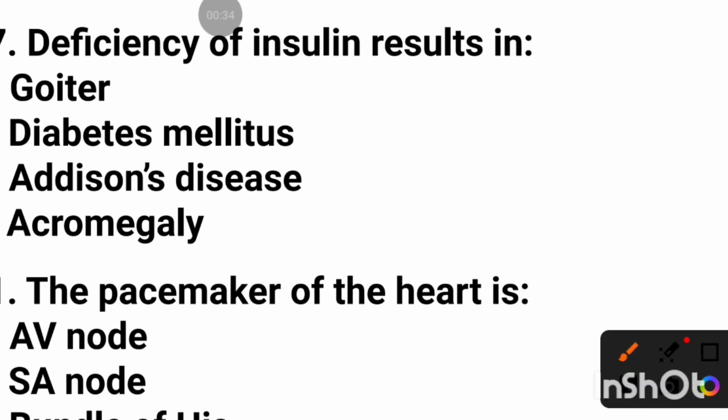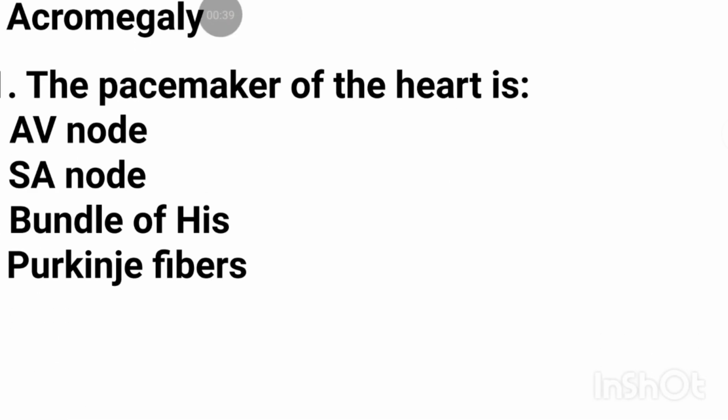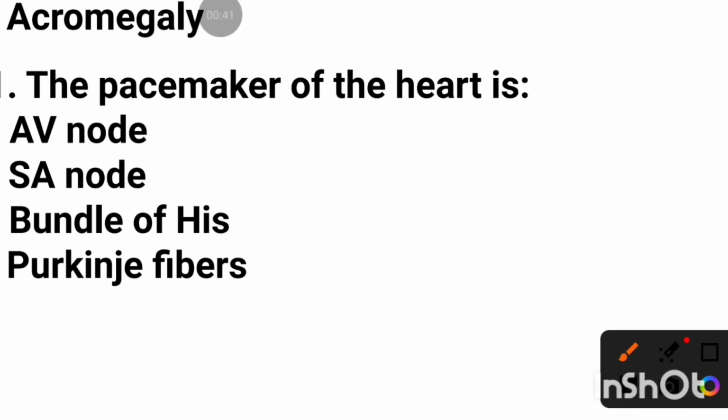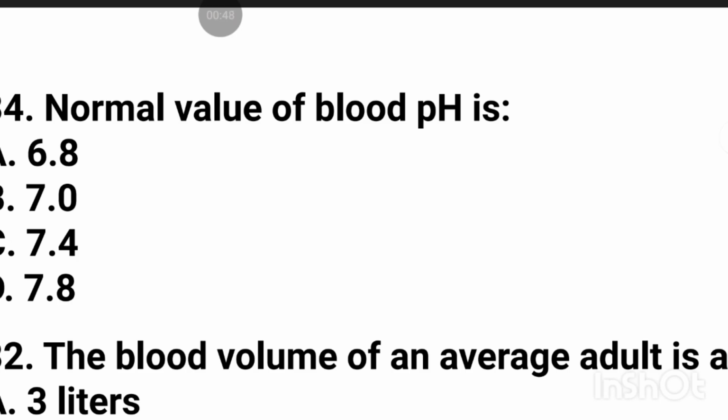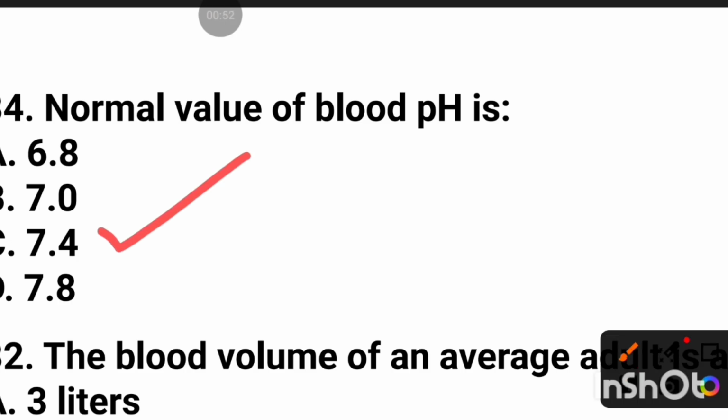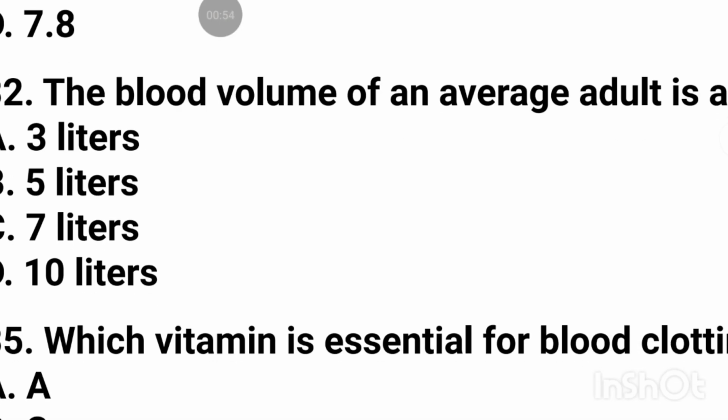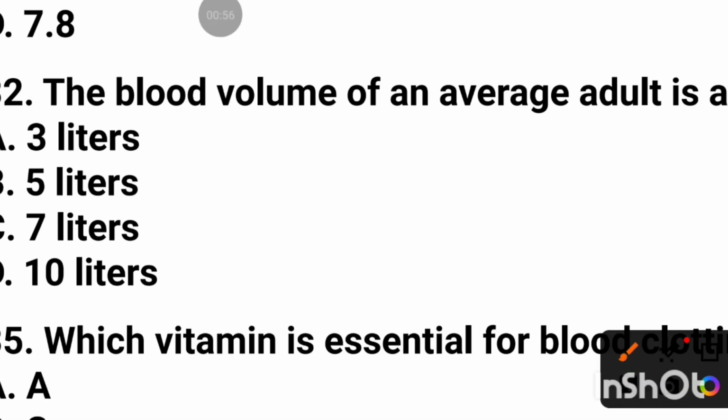Deficiency of insulin results in diabetes mellitus. The pacemaker of the heart is the SA node. Normal value of blood pH is 7.4. The blood volume of an average adult is about 5 liters.